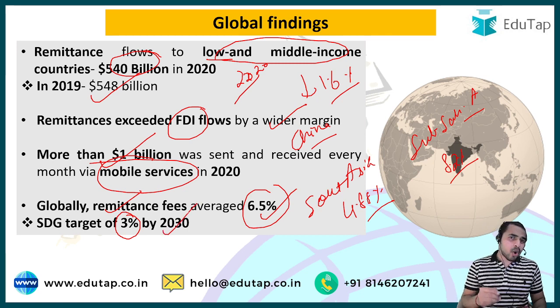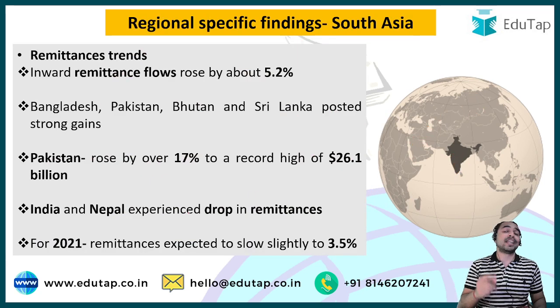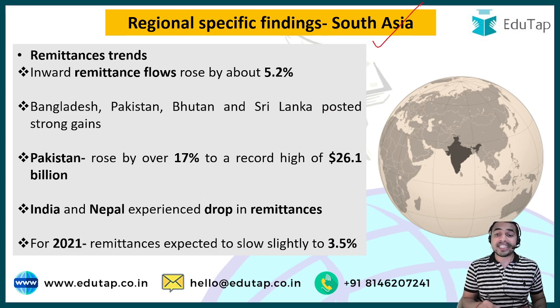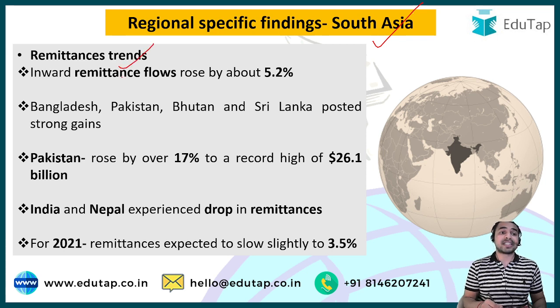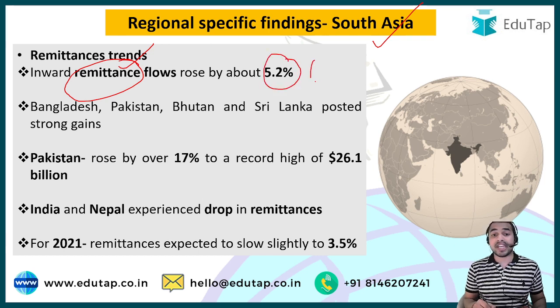So guys, now let us discuss what the regional specific findings are. And guys, today we are going to discuss specifically the region of South Asia. If we talk about this report, it says that the remittance trends, that is the inward remittance flow in this region, have increased by about 5.2% in quarter 4 of the year 2020.